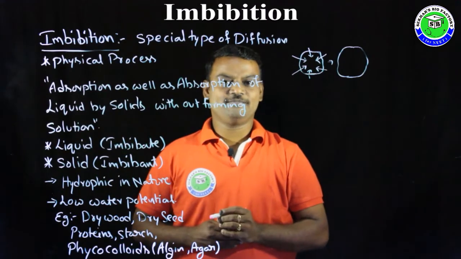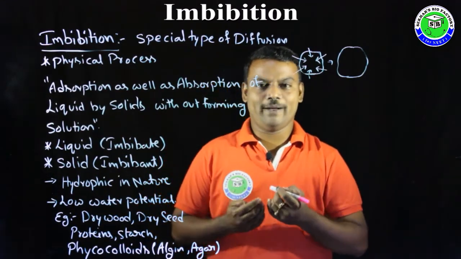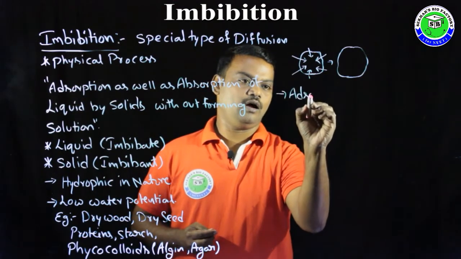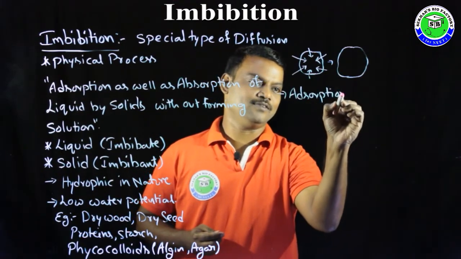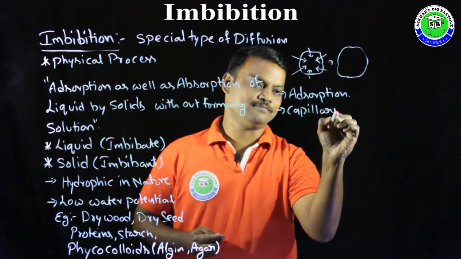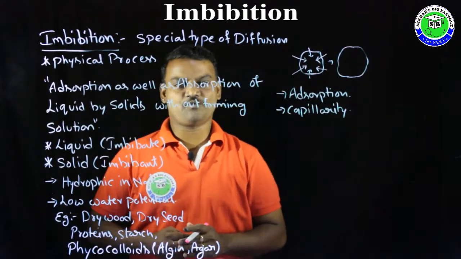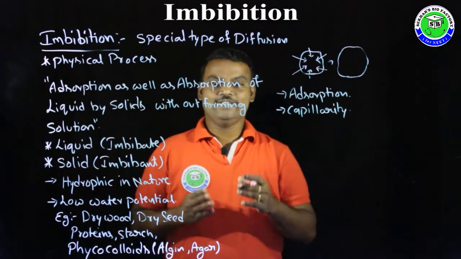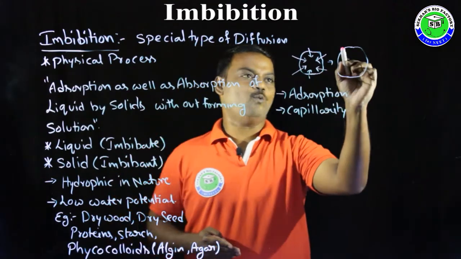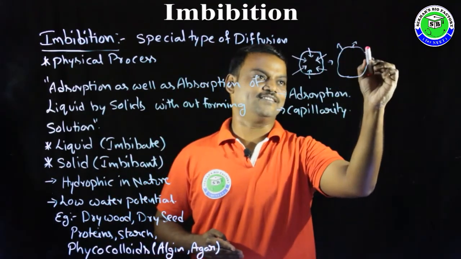During this process, the liquid is absorbed by the solid with the help of adsorption and capillarity. With the help of adsorption and capillarity, the liquid enters into the solid, then its volume increases.